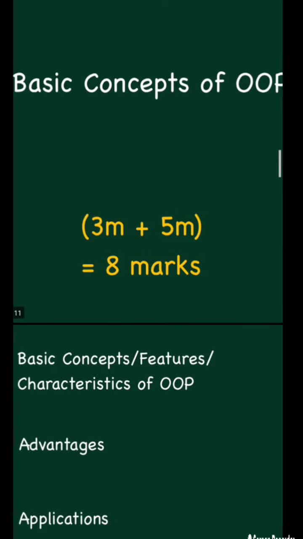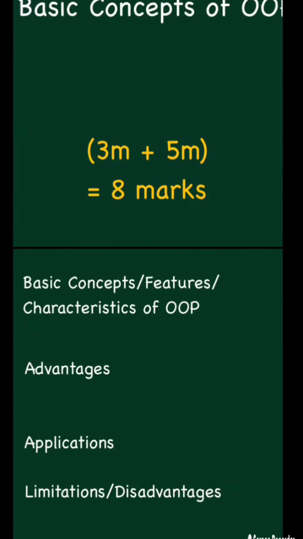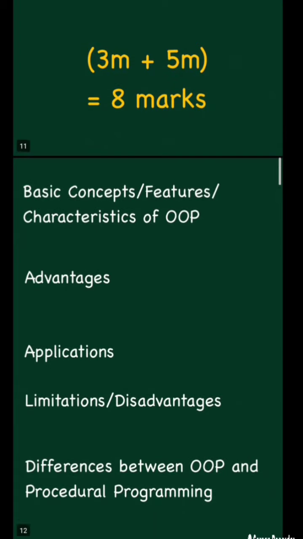the chapter 6. So a 3 marks question and a 5 marks question will be there. Whether they ask you to write the basic concepts, features or characteristics of OOPS, everything will be the same. For that you have to write what is object, what is class and how it works, and what is data abstraction, data encapsulation, and polymorphism, inheritance, dynamic binding and message passing.